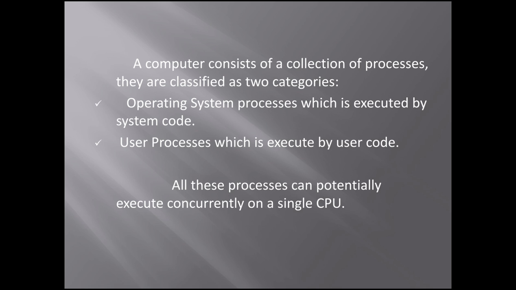A computer consists of a collection of processes. They are classified into two categories: operating system processes, which are executed by system code, and user processes, which are executed by user code. All these processes can potentially execute concurrently on a single CPU. These are the two categories of processes.